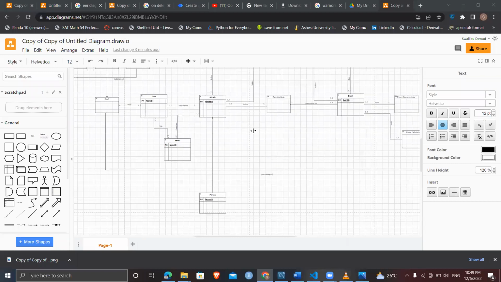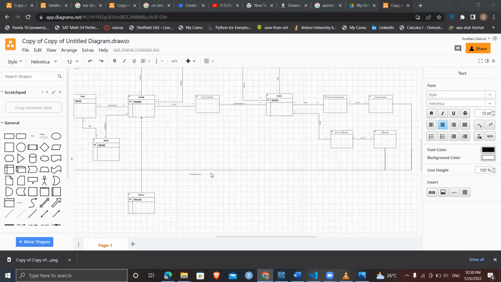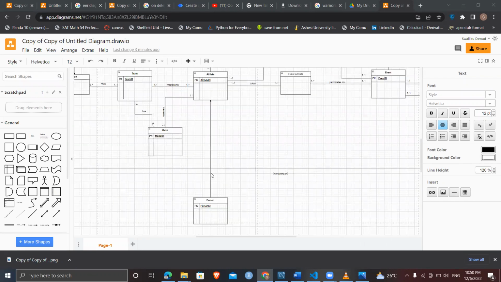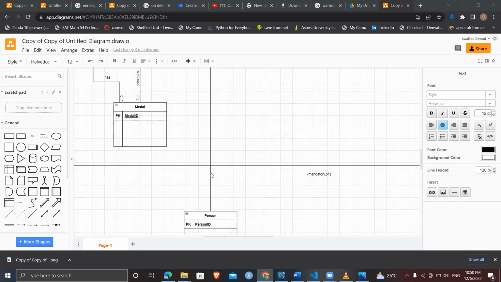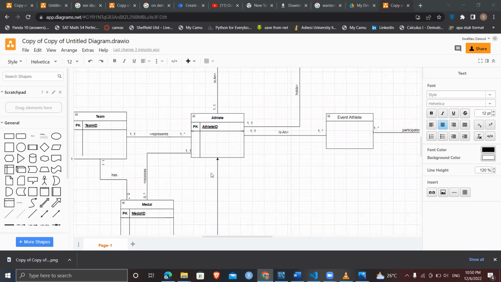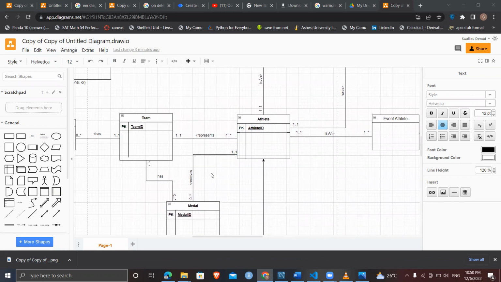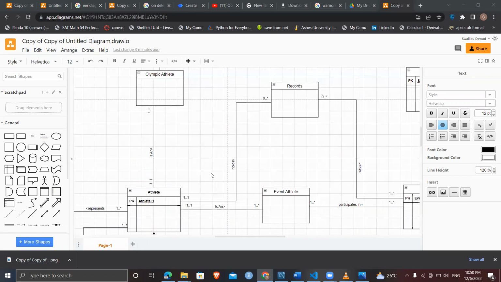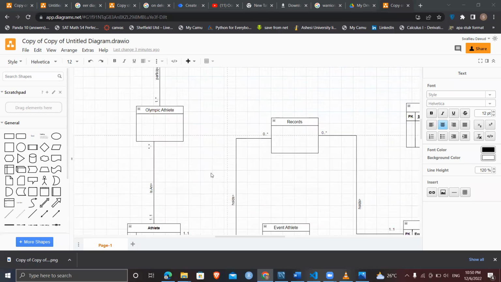So based on the assumptions we had, this is our ER diagram. Firstly, a person can either be a staff, an athlete, a commentator, or an official. This is a generalization specialization, and it's a mandatory or, which means a person should be one of these things. An athlete can only represent one team. An athlete can have zero to many medals. An athlete can participate in one or many events. An athlete can participate in one or many Olympics.